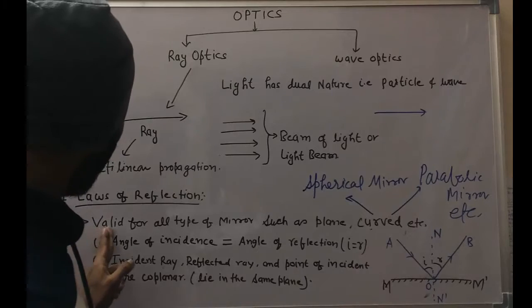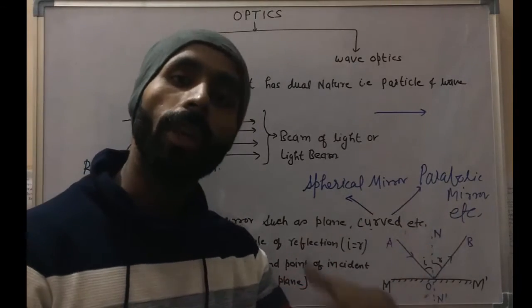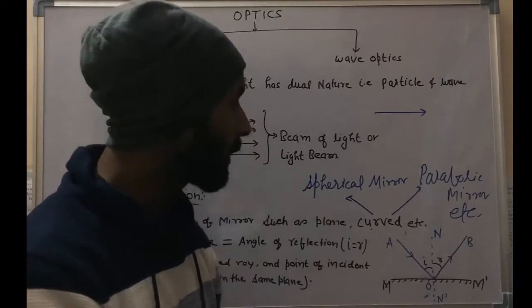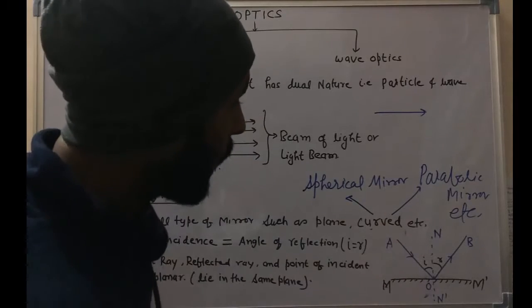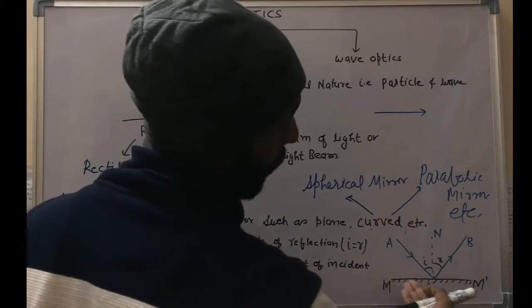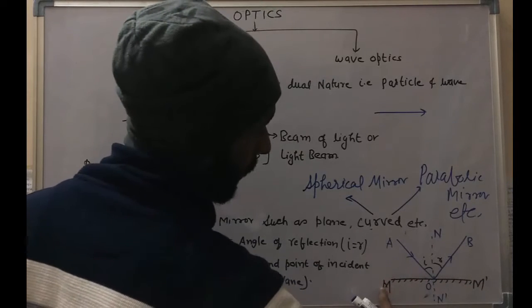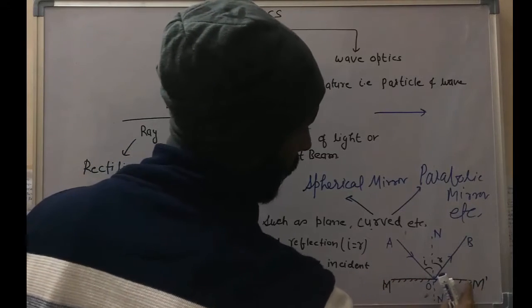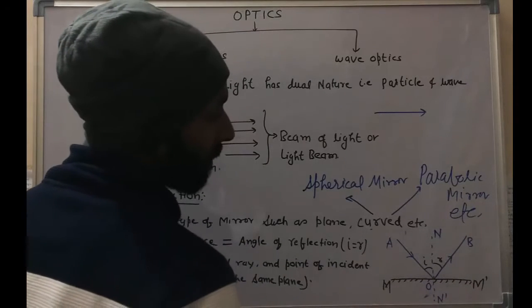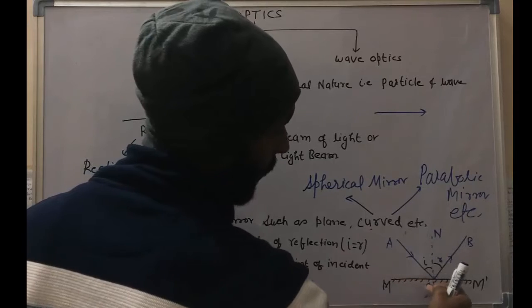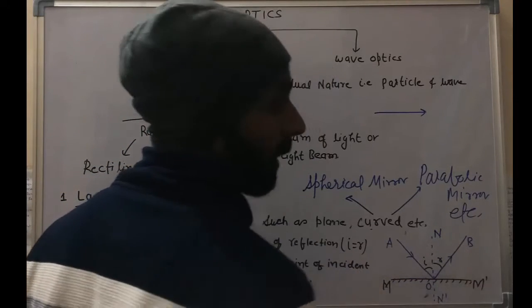So, after learning this first point that the law of reflection is valid for any type of mirror, we'll first see what this law is. So I have taken a plane mirror. You all know that we can represent a plane mirror like this. This is M and M dash. This particular line is representing a plane mirror, and these dotted lines are representing that this mirror is painted over here.